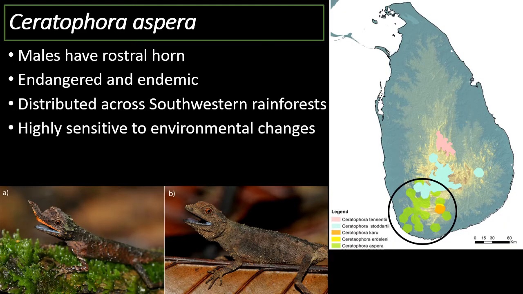One of these species is the rough-nosed horn lizard, whose range is depicted in green over here. They are characterized by a rostral horn in males, and they are also endemic and endangered and are highly sensitive to changes in their environment.